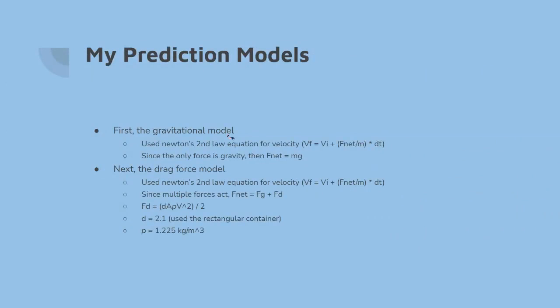So for this experiment, we used two different prediction models. First, we looked at the gravitational model, which only takes into account the force of gravity. So in Newton's second law equation, we plugged in F net to be mass times the gravity of Earth, and we'll show you that a little bit.